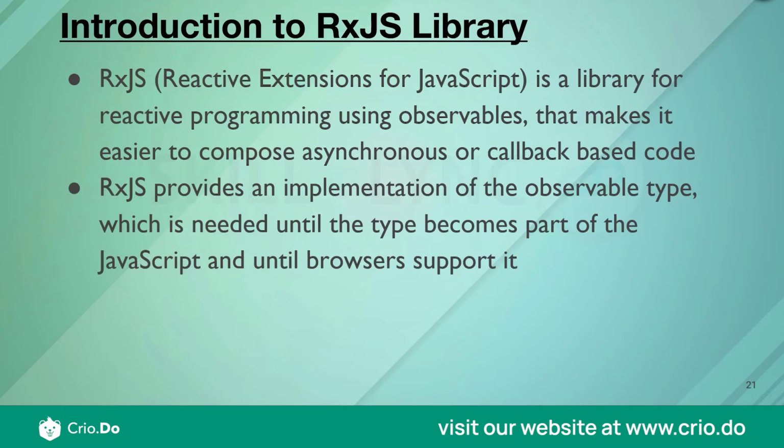So till the point your observable is available as a default JavaScript utility, wherein you can directly execute an observable in your browser, what RxJS does in the background is, as you remember the concept we talked about earlier, since your TypeScript cannot be understood by your browser directly, it gets transpiled into JavaScript. Similarly, RxJS behind the scenes will convert all this observable code into the equivalent JavaScript code, until your browser or JavaScript enables the observable data type or the data stream. At that point, RxJS won't need to implement that as part of its library. So that's what the second point means.